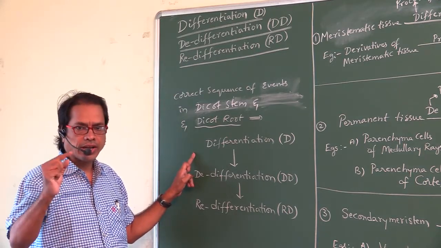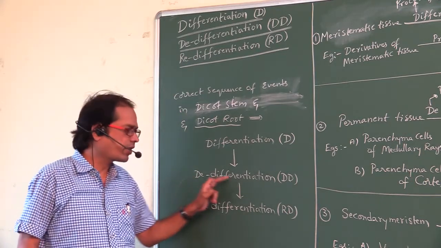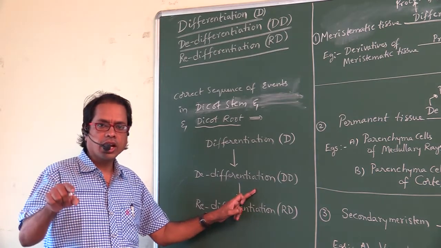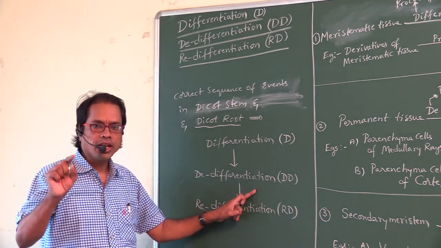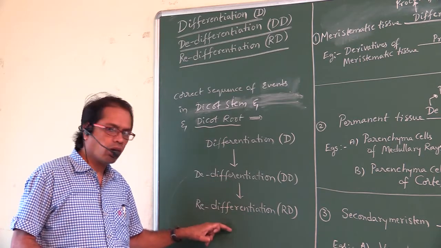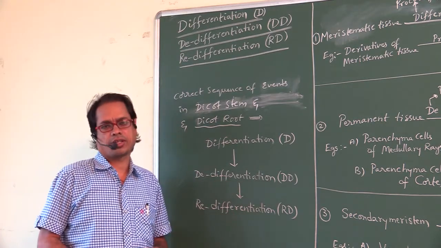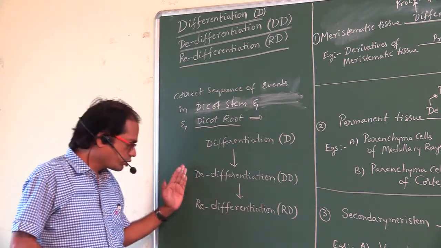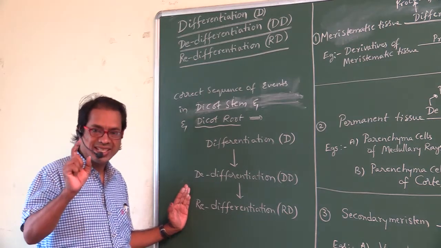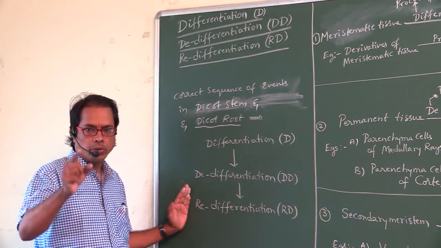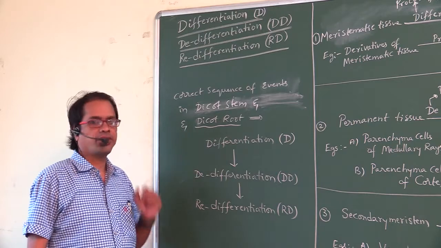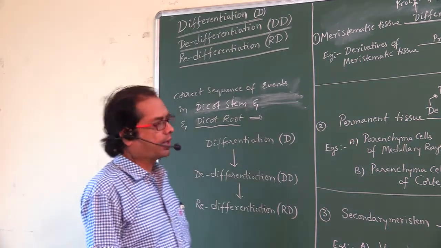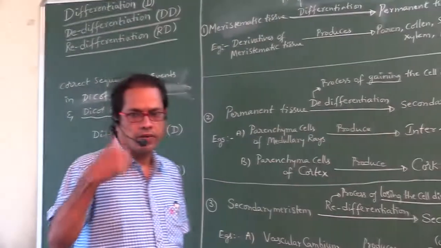Later on, during secondary growth, de-differentiation occurs, shortly called DD. Later on, redifferentiation occurs. So these two processes occur during secondary growth, while during primary growth differentiation occurs. Let's learn one by one.